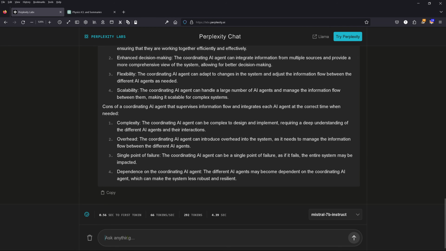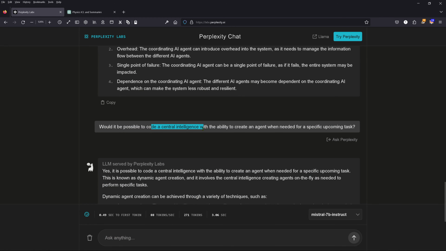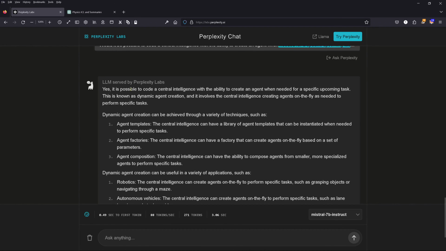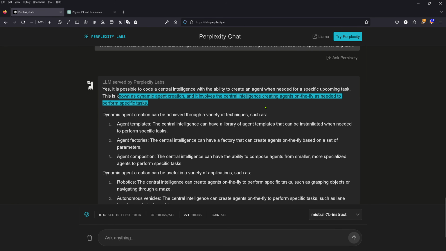So, next question. We say, hey, would it be possible to code a central intelligence with the ability to create maybe a fourth agent when it is needed for a specific upcoming task? And here, Mistral 7B, let's see if it's still logical and reasonable. Yes, it is possible to code a central intelligence with the ability to create an agent when needed for some specific upcoming task. This is known as dynamic agent creation, and it involves the central intelligence creating agents on the fly as needed.